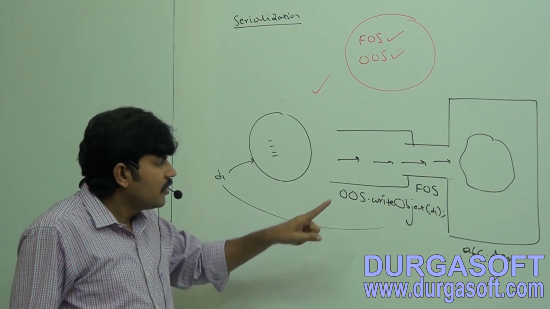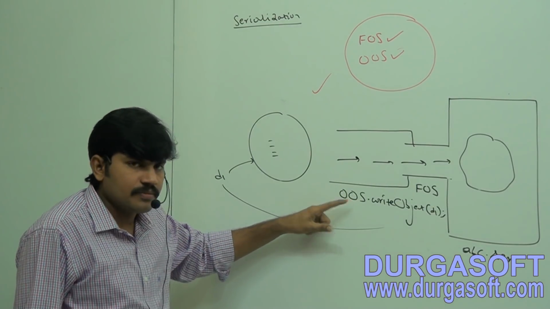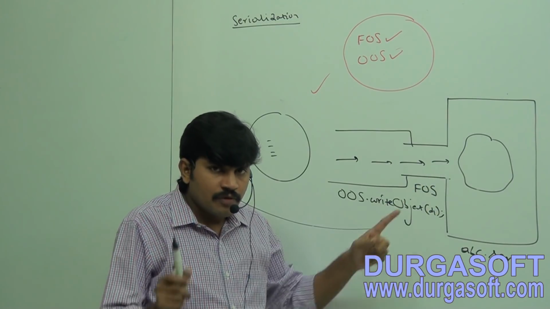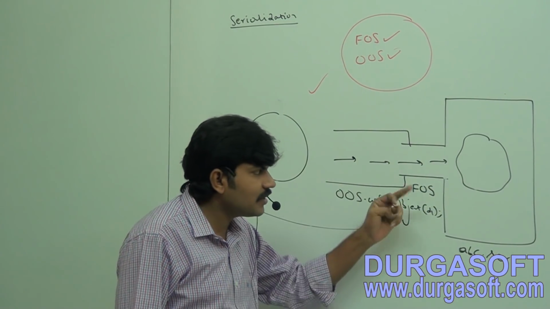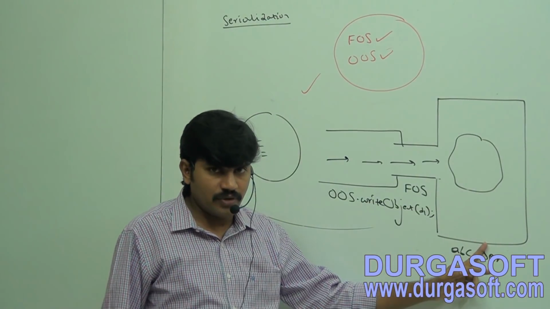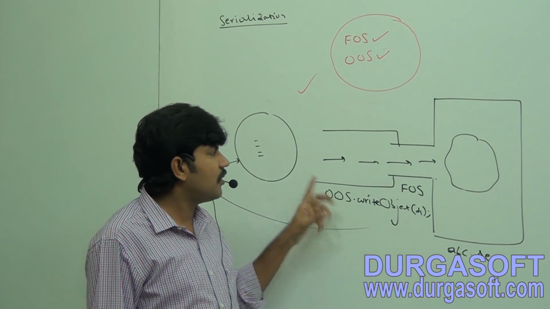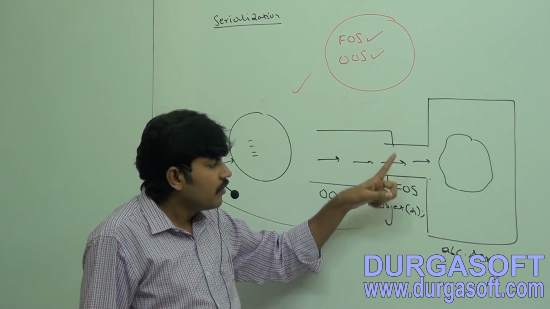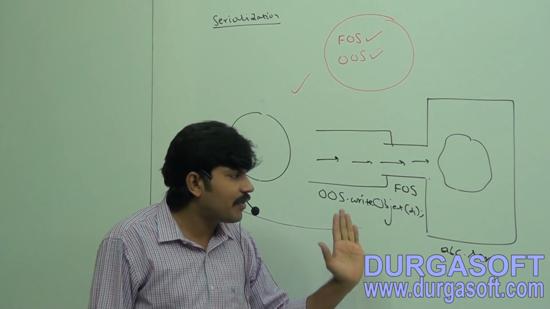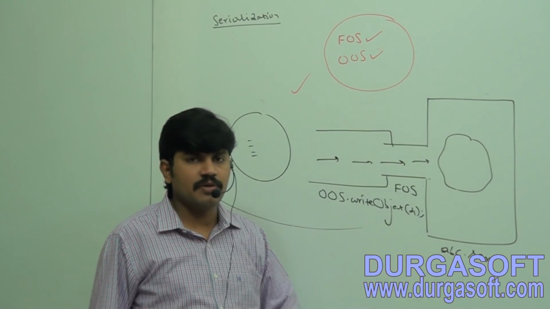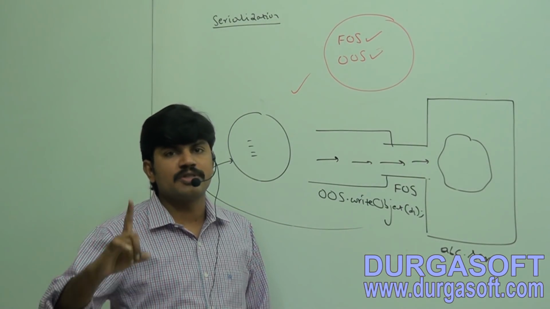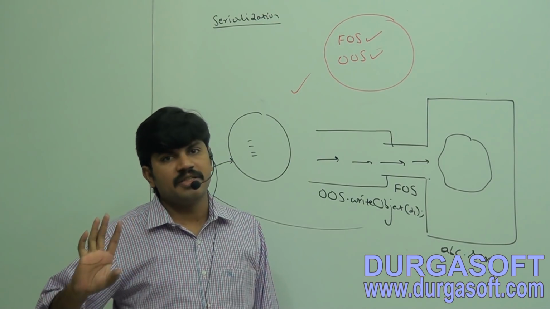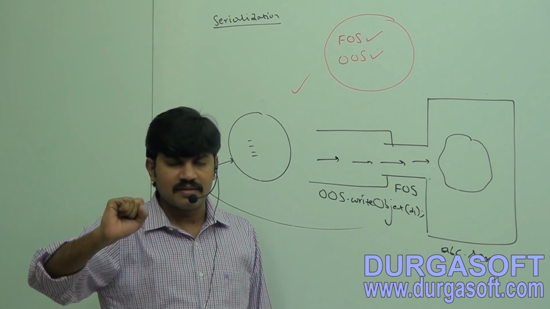Here observe, object output stream takes the object and converts it into binary data. File output stream writes that binary data to the file. Remember this one. Object output stream takes the object and converts it into binary data. File output stream writes that binary data to the file. That's why by using file output stream and object output stream classes, we can implement the serialization concept.